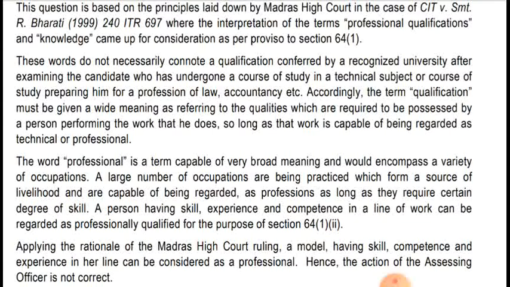A person having skill, experience and competence in a line of work can be regarded as professionally qualified for the purpose of section 64(1)(iv). If a person has experience, skills and competence, then he or she can be regarded as professionally qualified, and in that case clubbing provision will not be applicable.